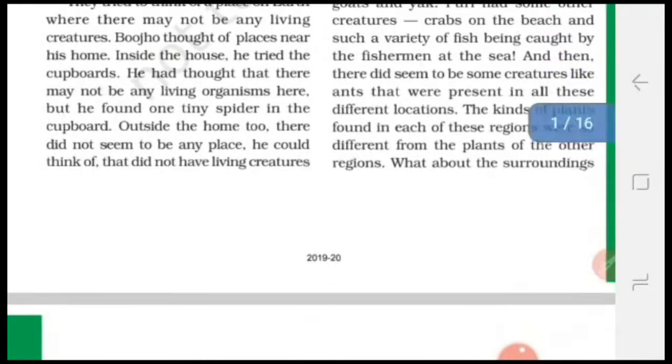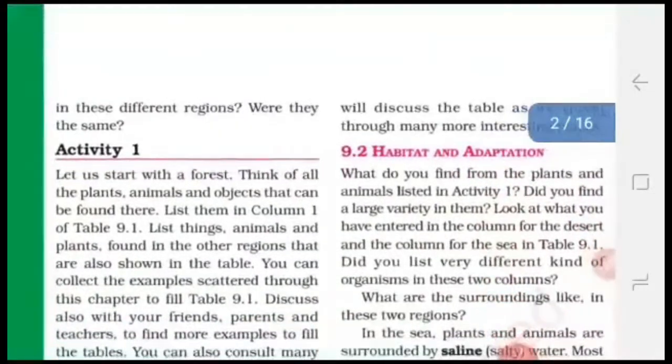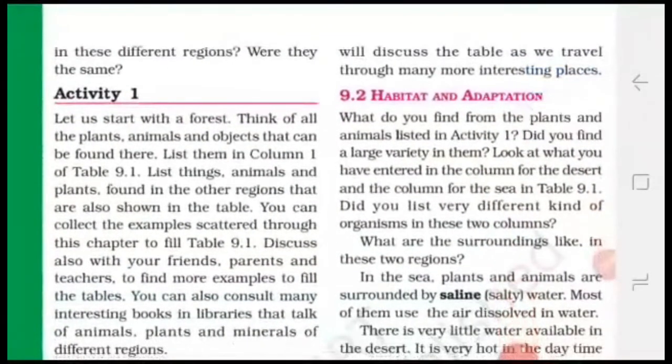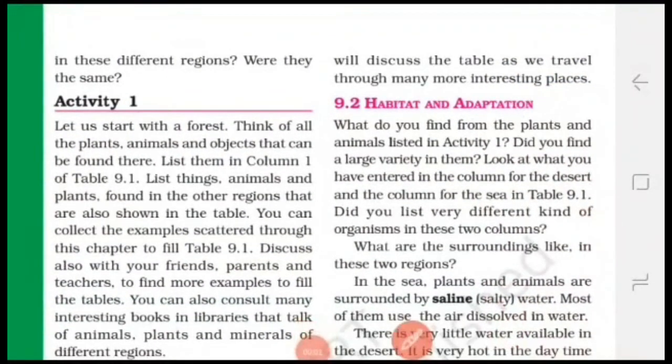So what about the surroundings in these different regions? They were not the same. The surroundings of these two regions are different from each other. When you compare the surroundings of desert and sea, you will observe that sea water is salty water, and desert is hot and dry. Their surroundings are different from each other.